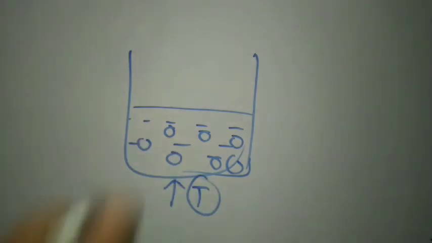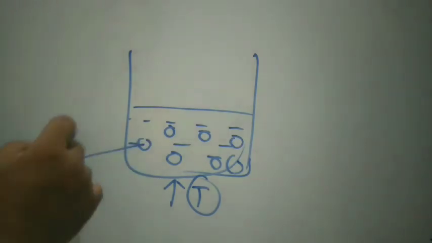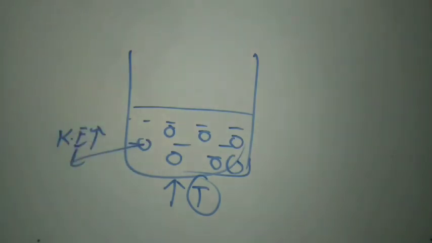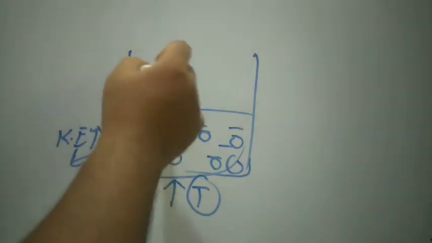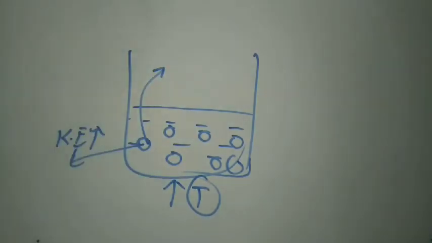Then the kinetic energy of the gas molecules will also increase, and these gas molecules will get out of the solution or get out of the liquid phase. Now see, if these gas particles leave the solution, then the number of gas particles present in the liquid state will be reduced.